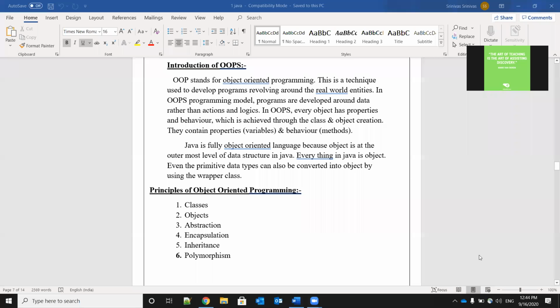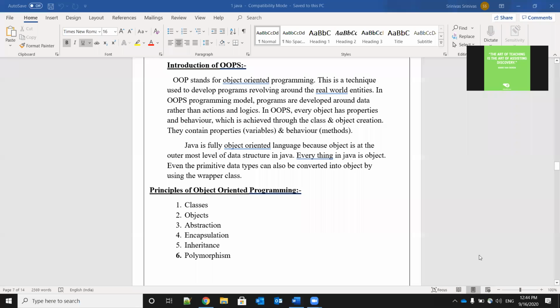Outermost level means mostly we are using objects in Java. That is the meaning.